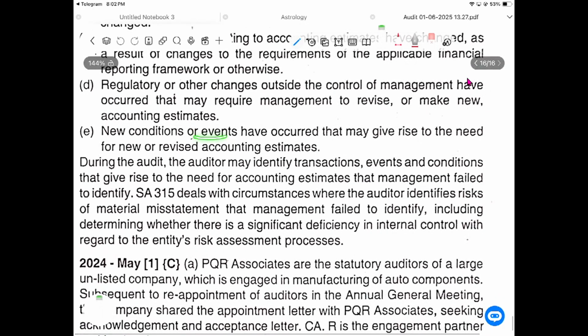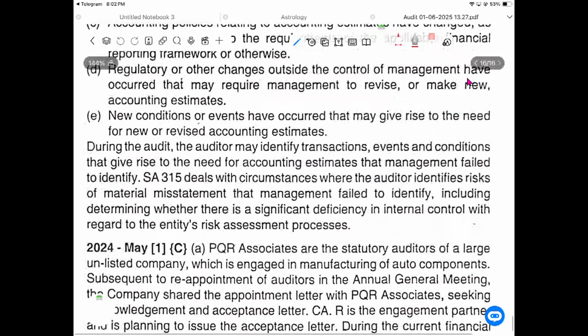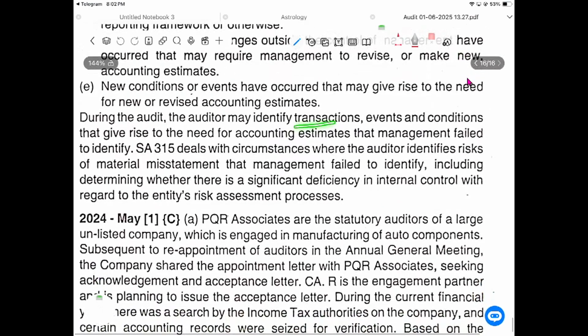New conditions or events have occurred that may give rise to the need for new or revised accounting estimates. Likewise, during the audit, the auditor may identify transactions, events and conditions giving rise to the need for accounting estimates that management failed to identify. SA 315 deals with circumstances where the auditor identifies risks of material misstatement that management failed to identify, and determines whether there is a significant deficiency in internal control with regard to the entity's risk assessment process.